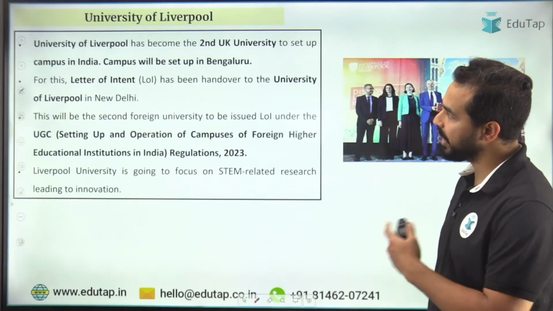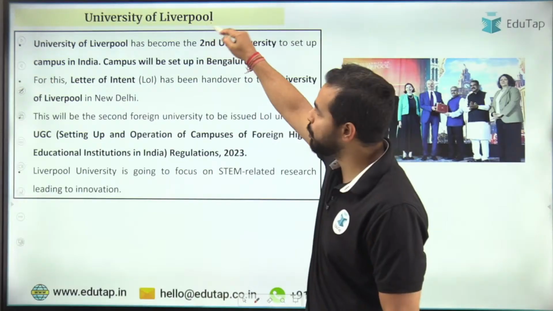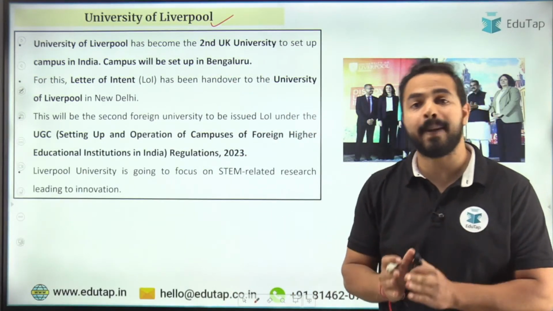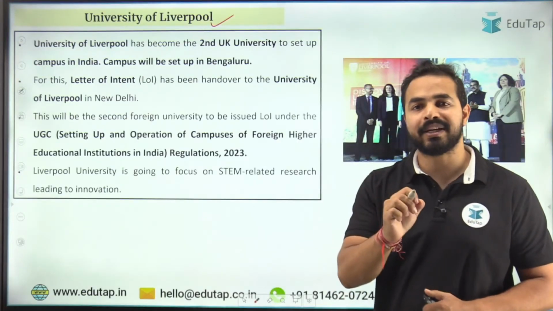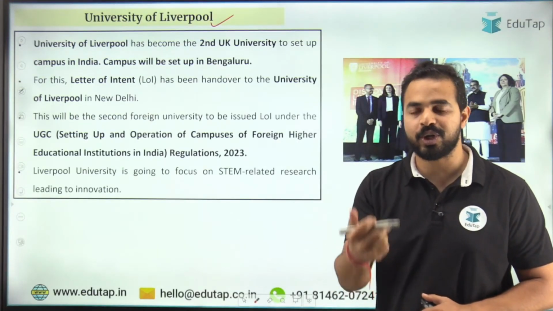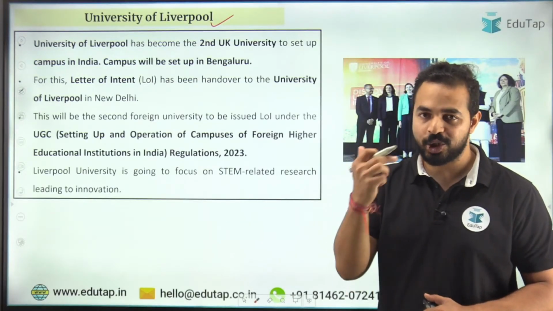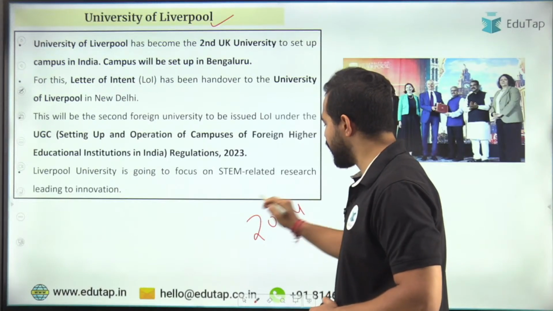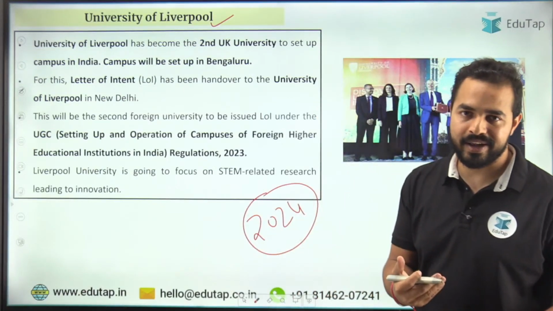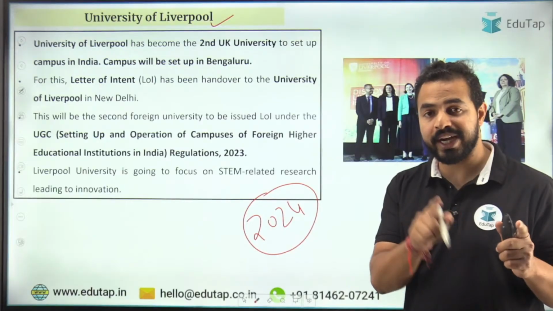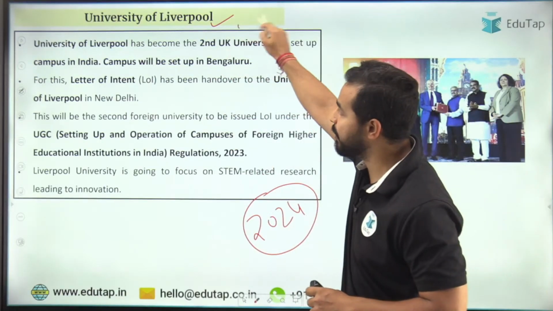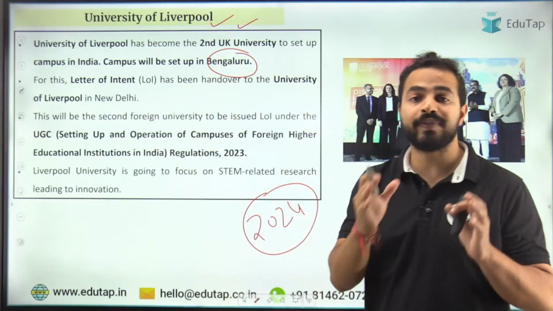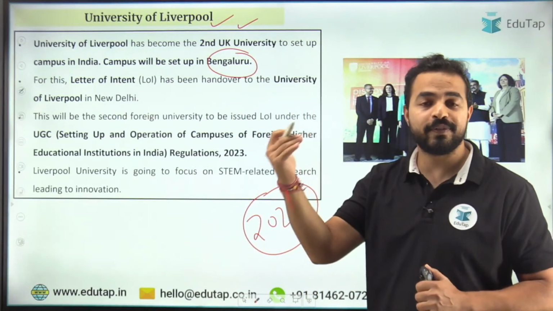Now let's move on to the next important part, that is University of Liverpool, which has become the second United Kingdom university to set its foreign campus in our country. अगर हम बात करते हैं इससे पहले कौन सी यूनिवर्सिटी थी, तो it was the University of Southampton. So University of Southampton ने 2024 के अंदर अपना कैंपस सेटअप किया था इंडिया के अंदर and it became the first such university, and now the second university is University of Liverpool, which will be setting up its campus in Bengaluru, and for this letter of intent has been issued to the University of Liverpool.